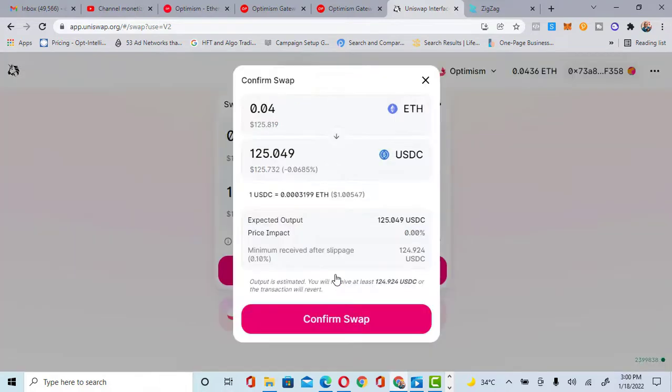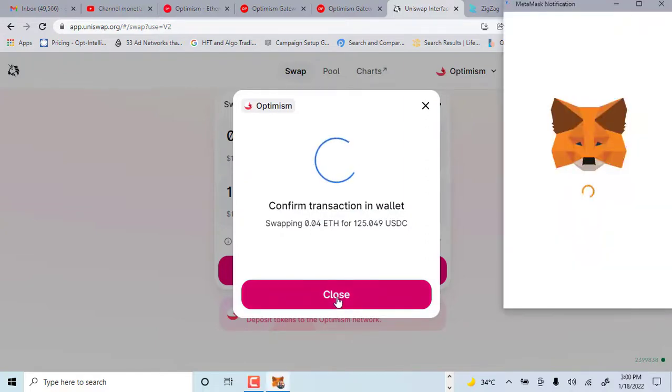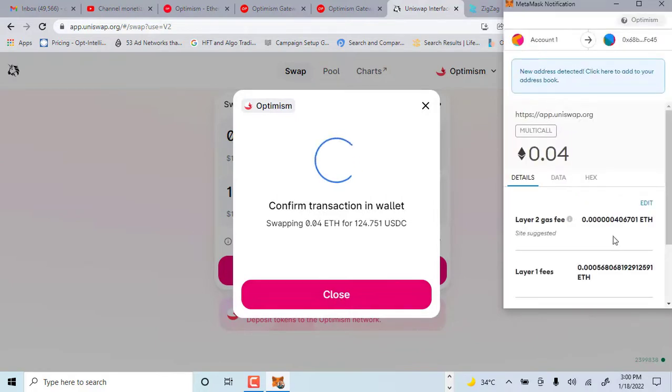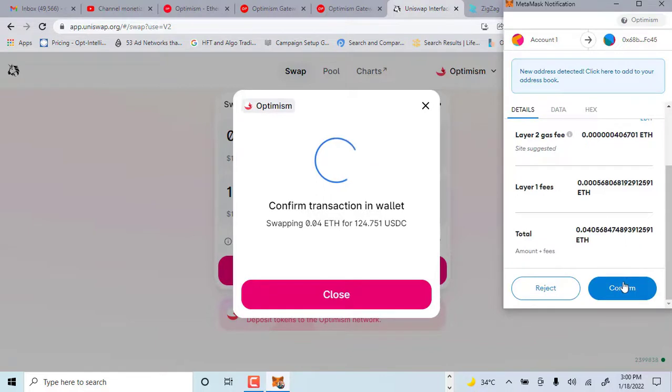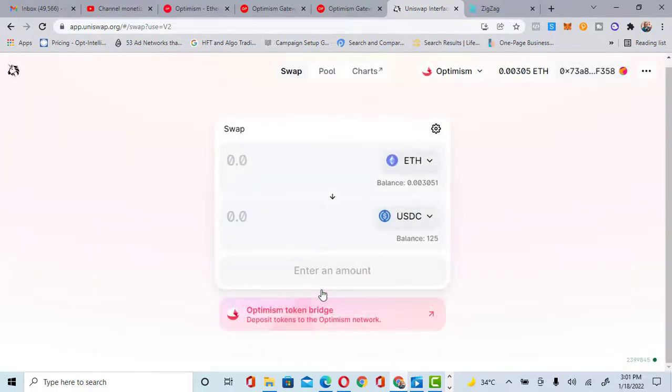This is how to activate your wallet. Click on confirm swap. The next thing is to confirm it on the network. Click on confirm. Success. We have officially activated our wallet for the potential airdrop coming up on the Optimism network.